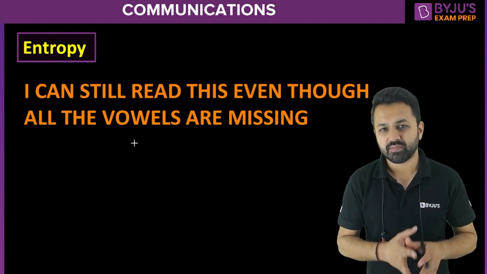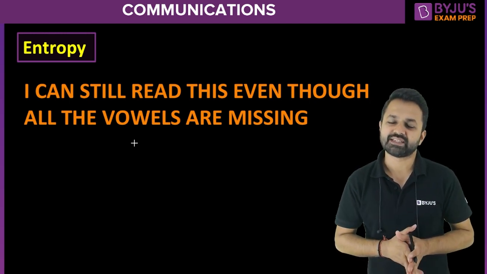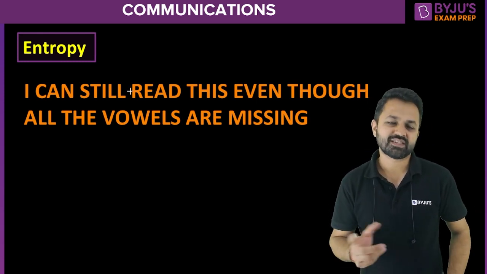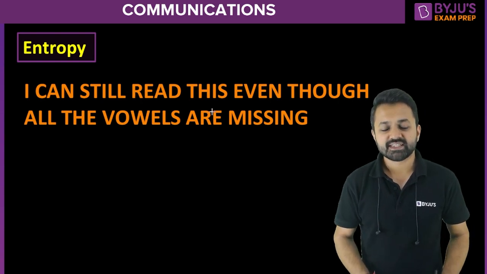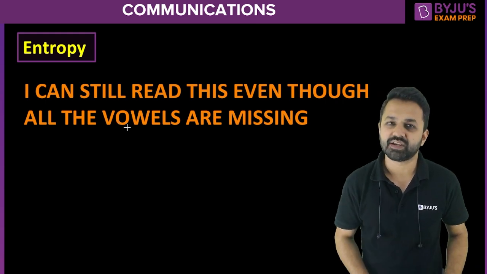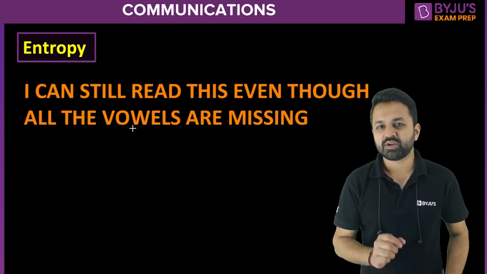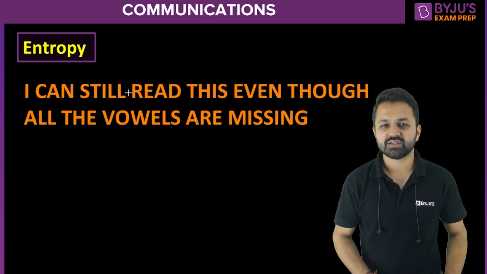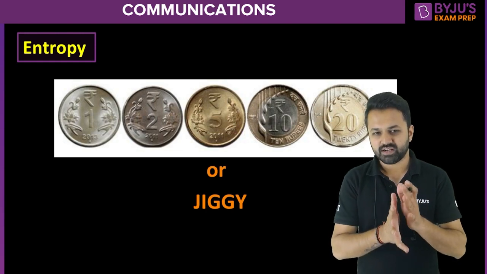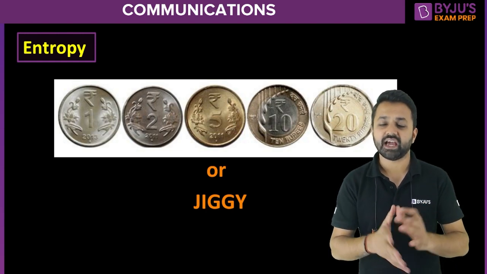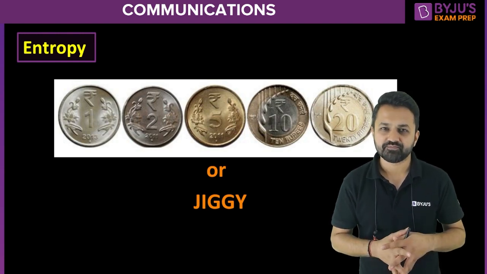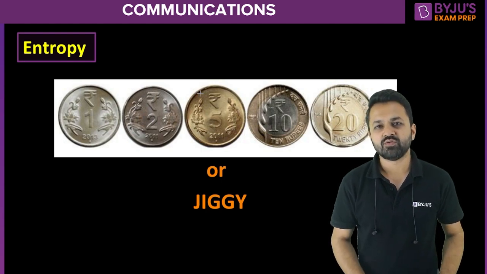Then why were you able to read this particular sentence? Is this just because your mind is super cool, or because there is some other reason? And if it is, then why is there a need for vowels? Because I have replaced all the vowels in this sentence, but still you were able to read it. So here we come up with the idea: suppose we have 5 coins and I have a 5 letter word, then which one will have more information or more entropy? This is what we want to conclude here.